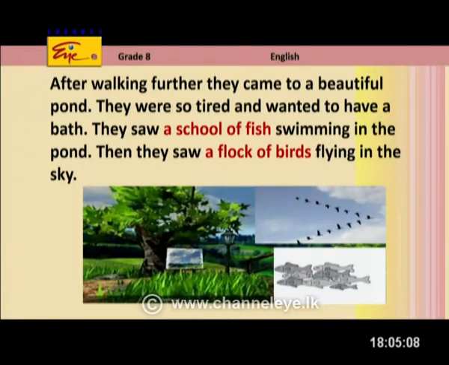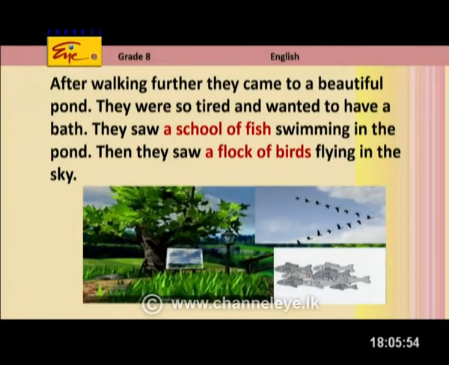A lot of ants together, we call it a colony of ants, right? So, next, after walking further, they came to a beautiful pond. They were so excited and tired and wanted to have a bath. They saw a school of fish swimming in the pond. Now, they jumped into the pond to have a bath. It's a hot day. Yes, it's a hot sunny day. And in the pond, they saw, what did they see? Oh, there is a flock of birds. Oh no, in the pond. We have a school of fish. A school of fish. A group of fish swimming together, we call it a school of fish, right?